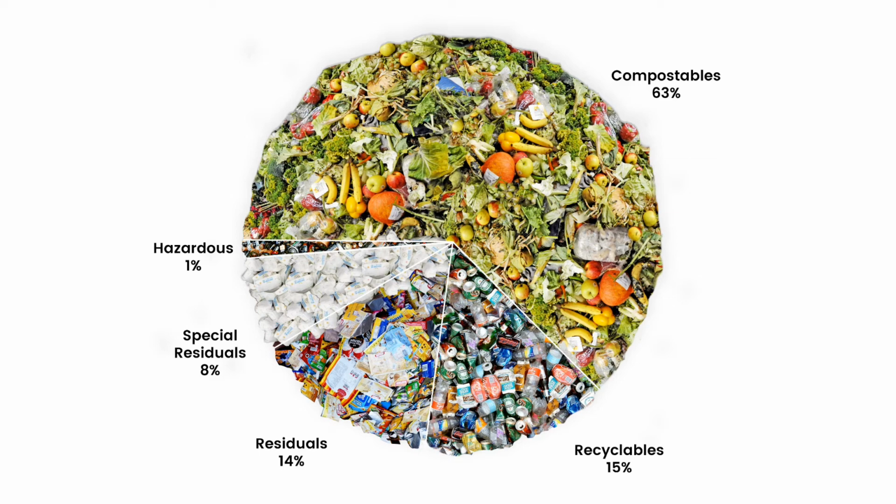Also, a significant fraction of our waste, about 15%, is recyclables. These are the types of waste or materials that you can send to waste markets, to waste banks, to recyclers, because they have certain value, and they can process it so it can be used again later on.